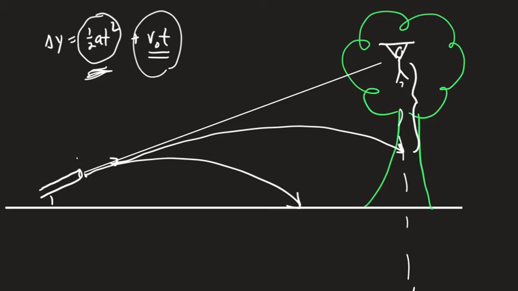So when we talk about projectiles, I'm going to say ease us into it. It's an object that's going to move in 2 dimensions while experiencing an acceleration in 1. So we're going to start with a basic problem, one that's mathematically simple to solve. And then we're going to move to a more advanced problem where we're going to add trig to it. But we're going to make a change to the problem to make it just as simple to solve, just now having a little trig. And then we're going to do the advanced problem where there's no holds barred and you have trig and a full problem. So we're going to step our way through from a simple problem to a more advanced problem.